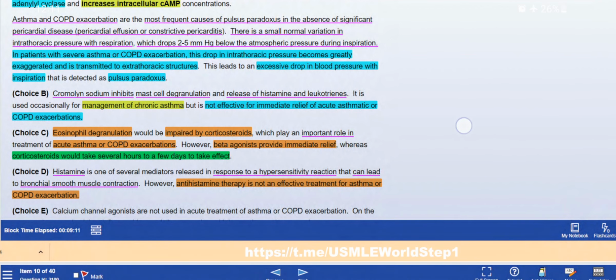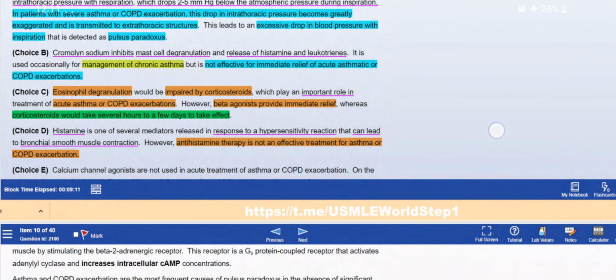We talked about cromolyn sodium in the management of chronic asthma, and eosinophil degranulation and corticosteroids. Corticosteroids take several hours to a few days to take effect. This is important: antihistamine therapy is not effective for asthma and COPD exacerbation.